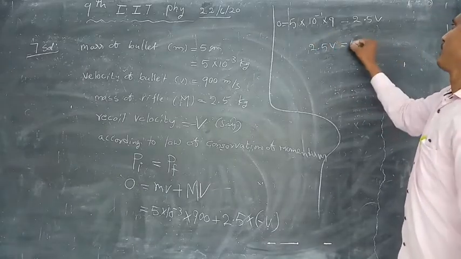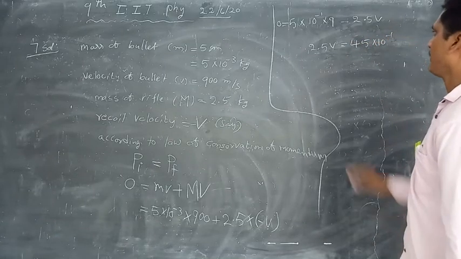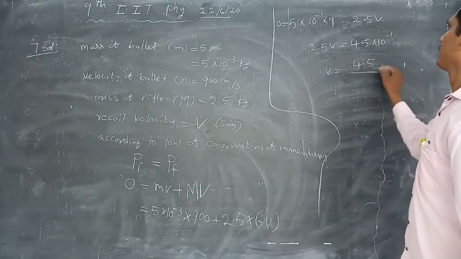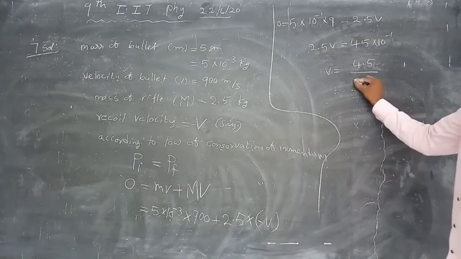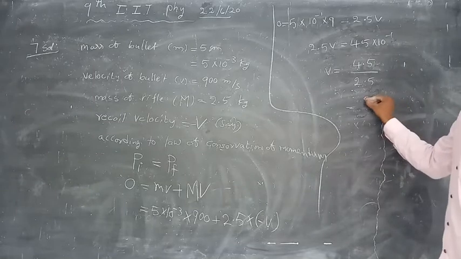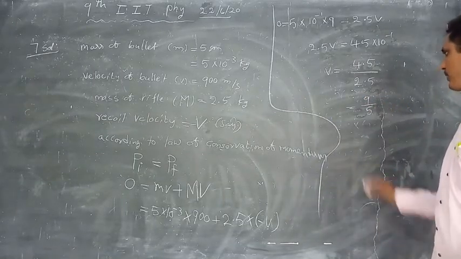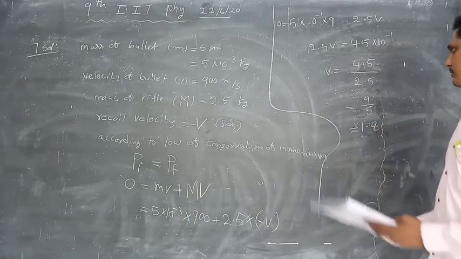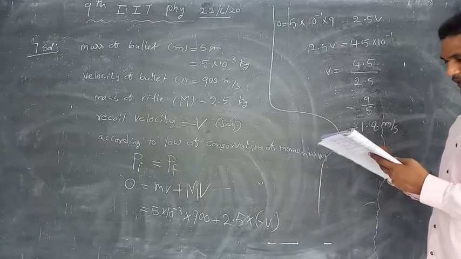4.5 into 10 power minus 1. V is equal to 4.5 by 2.5, that is equal to 9 by 5, that is equal to 1.8 meter per second. This is the 7th bit.